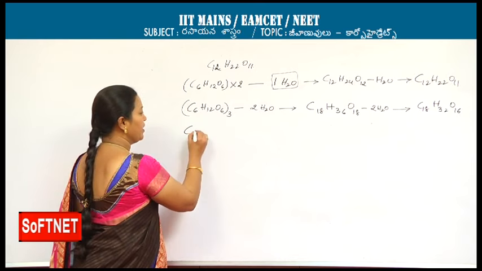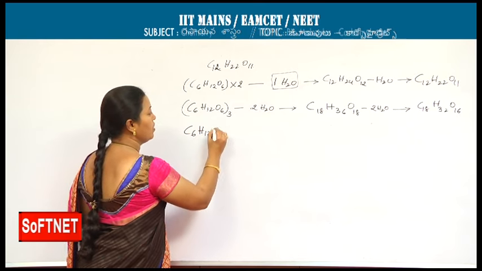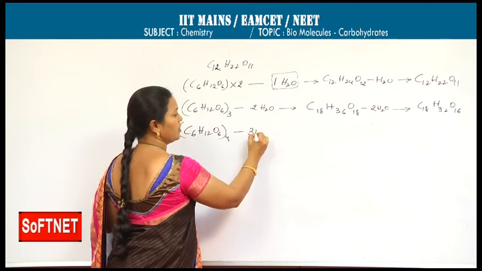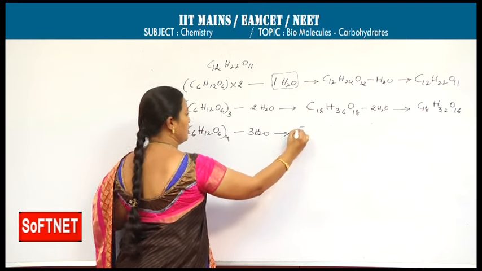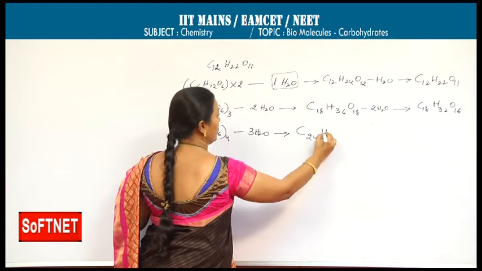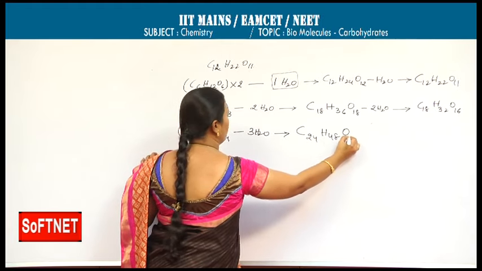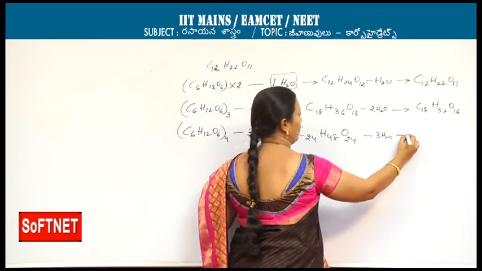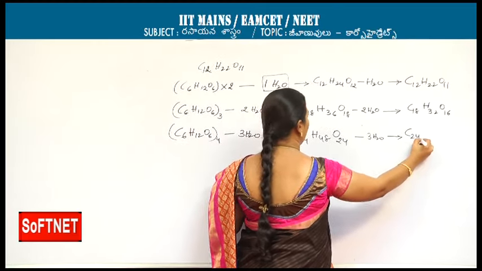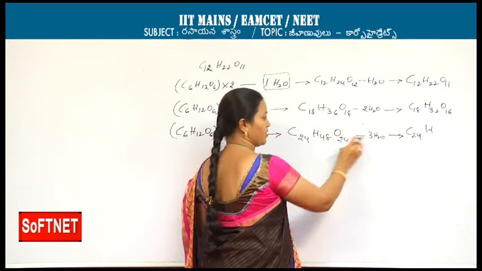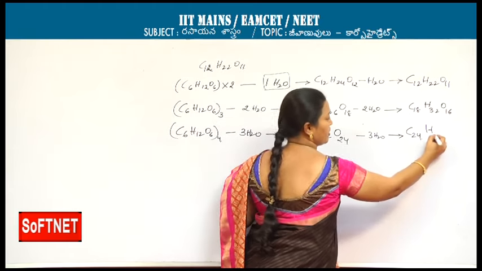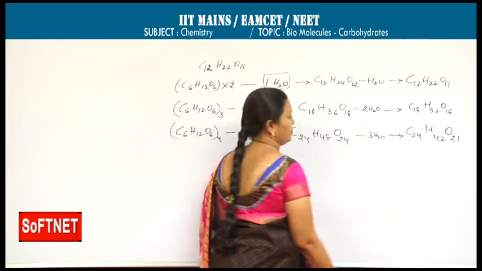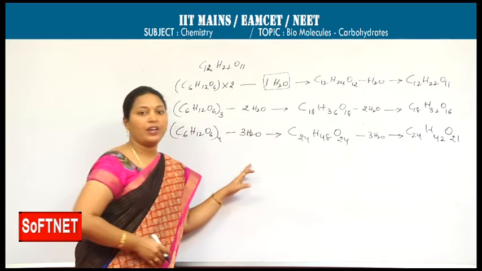For tetrasaccharide, C6H12O6 into 4 minus 3 H2O, means C24H48O24 minus 3 moles of water. We will get C24H, 3 twos are 6, 48 minus 6, it comes to C24H42O21. This is how we have to write.